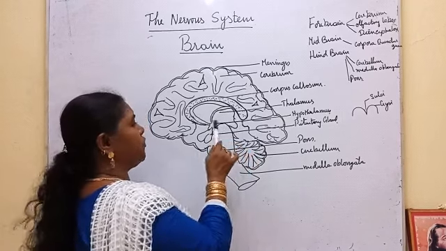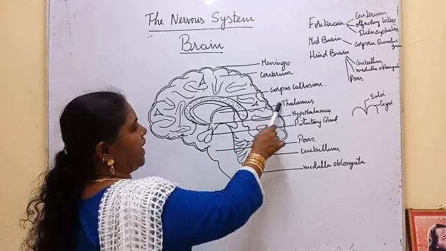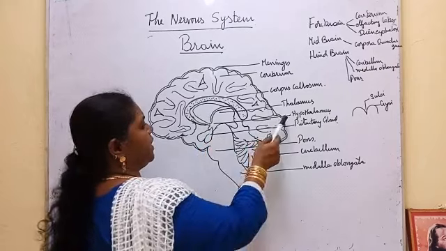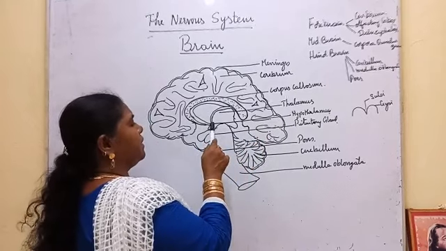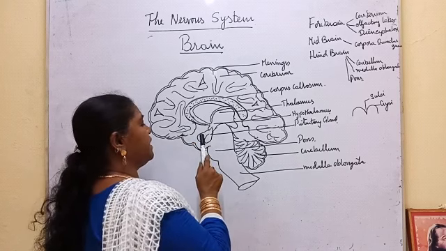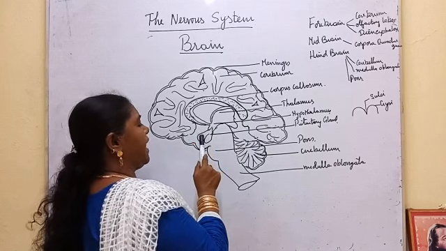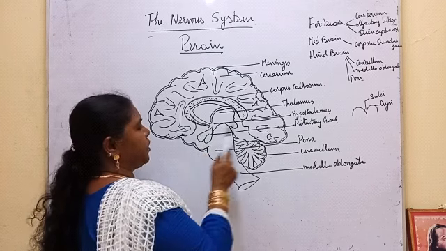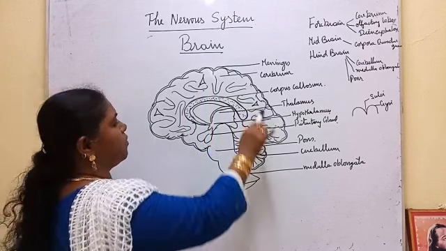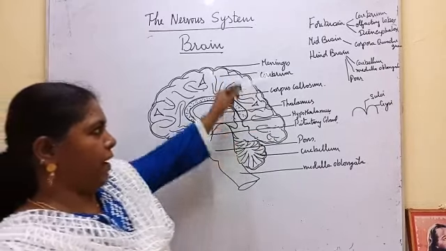Then the diencephalon. It has a roof and a floor. It is made up of thalamus and hypothalamus. At the floor of the hypothalamus, there is a stalk. The stalk is called infundibulum. On the stalk, an important gland, the master gland, the pituitary gland, is placed. So all these things are about the forebrain.